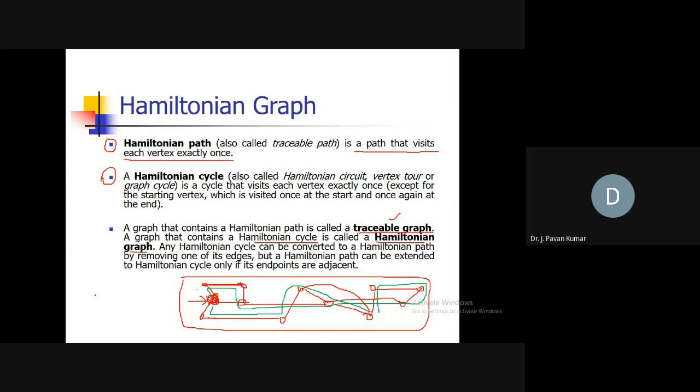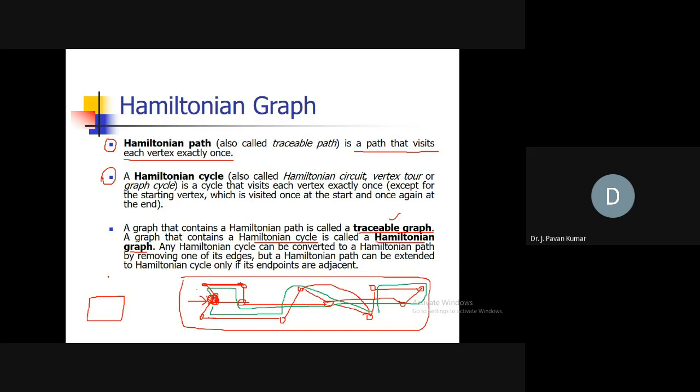Okay. Suppose you have a graph which contains an Eulerian cycle, can we say that graph is traversable? Try to understand the question. If a graph has an Eulerian cycle, can we say that graph is traversable?